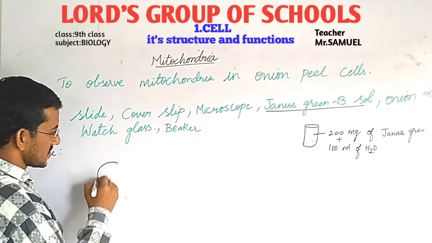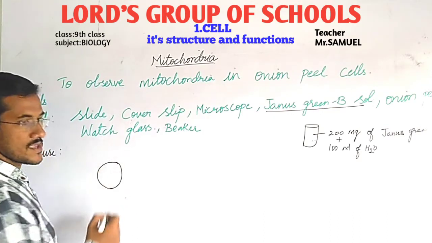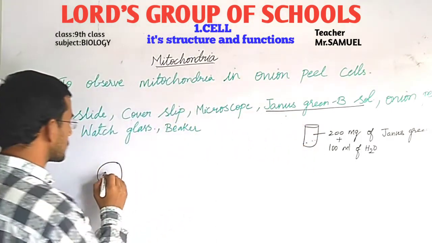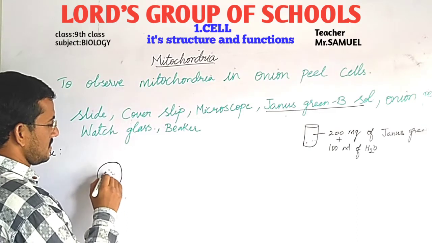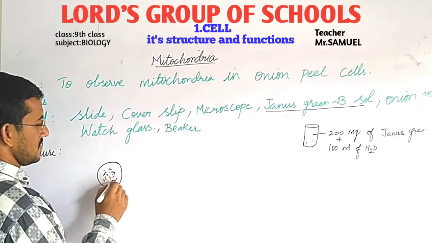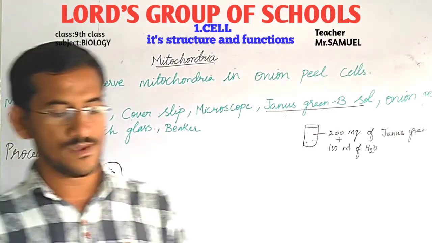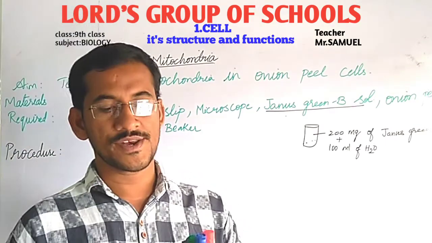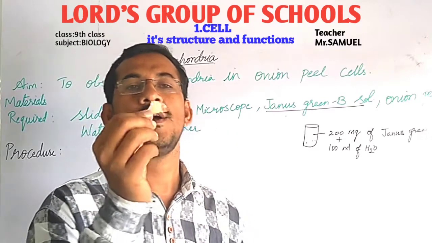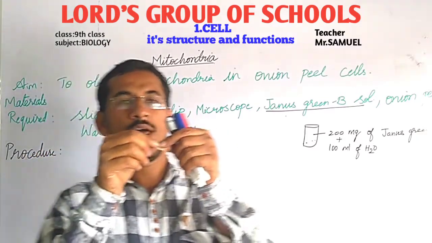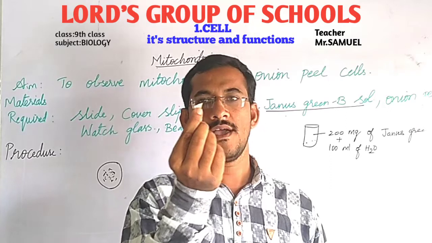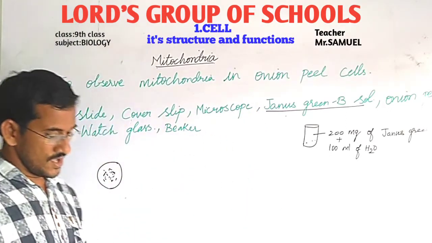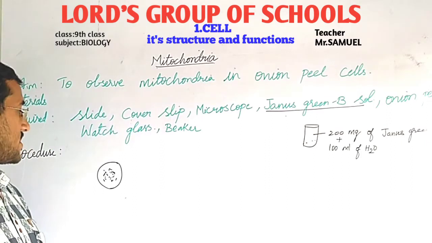First, you take a watch glass. In that watch glass, pour a few drops of Janus green B solution. Now you take an onion peel, a small piece of onion peel, and keep it on a slide. You know a slide very well.